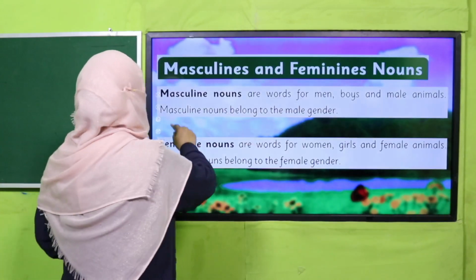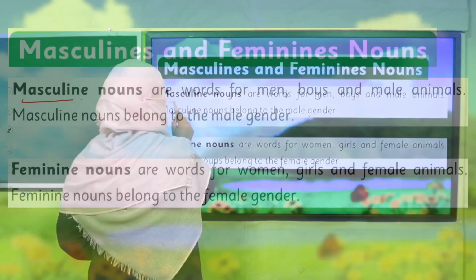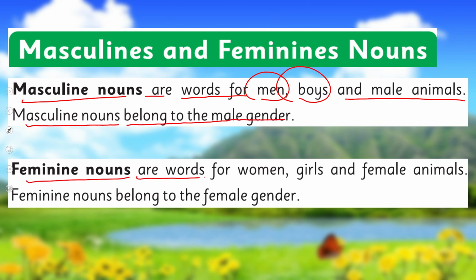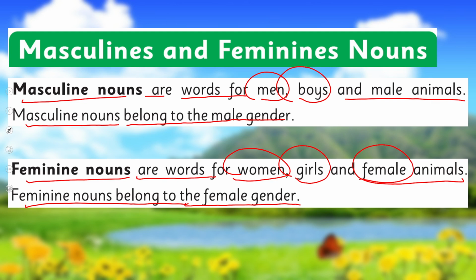So it's from your book. What does your book say about it? Masculine nouns are words for men, boys, and male animals. And masculine nouns belong to the male gender. Feminine nouns are words for women, girls, and female animals. And feminine nouns belong to the female gender.